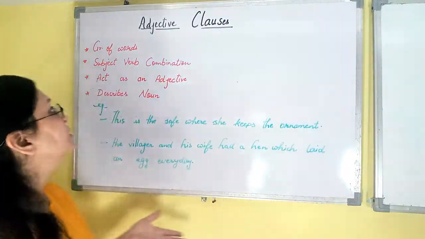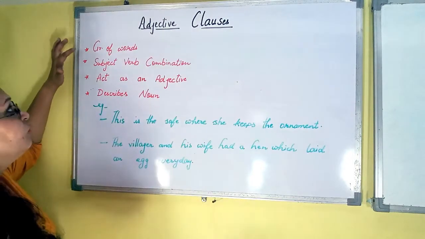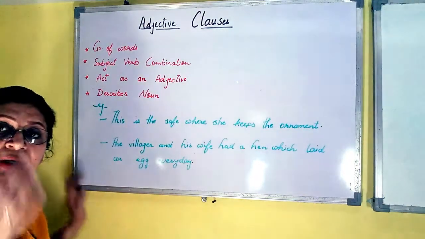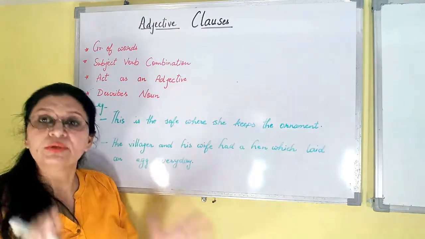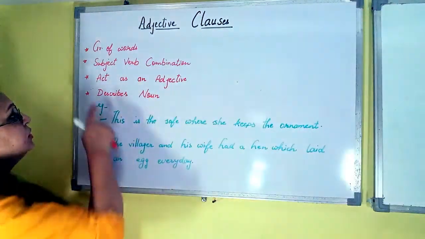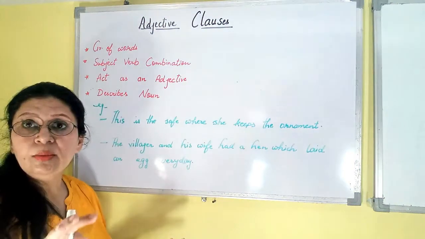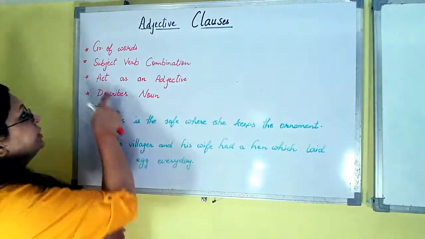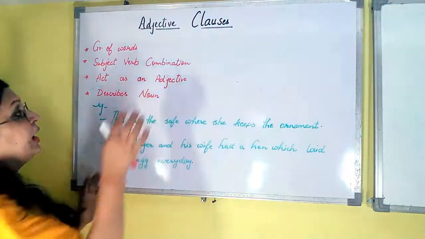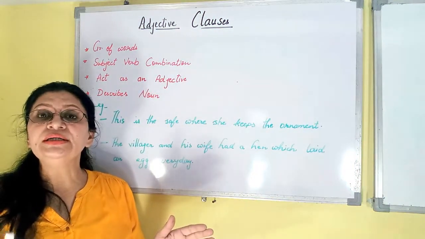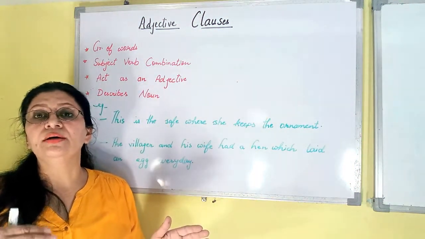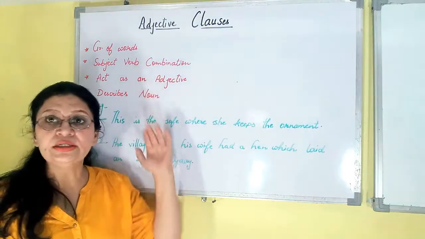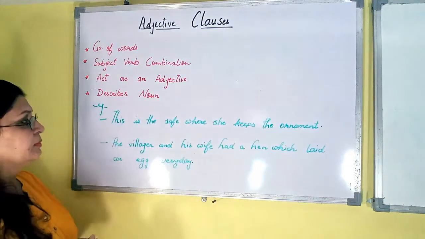So fine, let's see what are the rules. The first thing, group of words are there. Fine. Another thing, subject verb combination, and from the beginning I am telling you that subject verb combination must be there. So the second condition. Third thing, because we are talking about an adjective, so it means it should act like an adjective. Fine, so it acts as an adjective. And fourth rule, because it is an adjective, so it must be describing a noun. So here it is, it describes a noun. So four conditions are there. Let's see what are the examples.